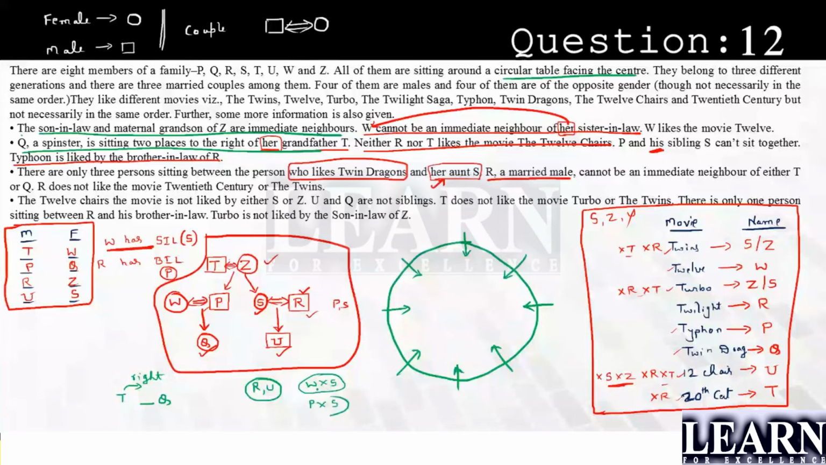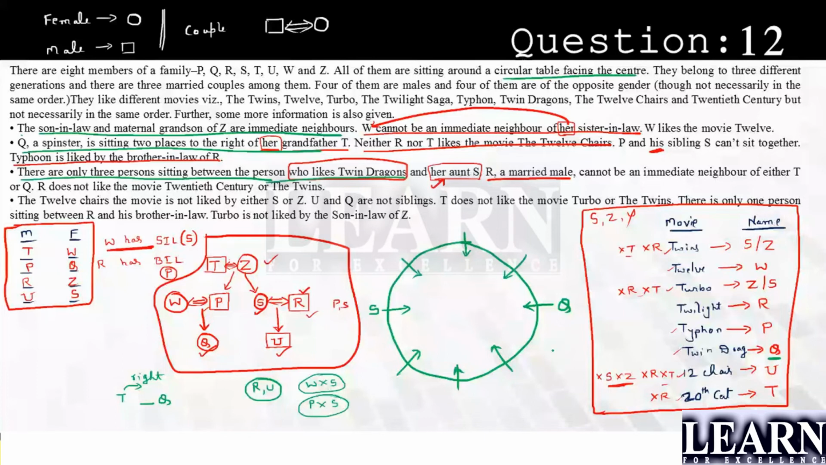Next, there are only 3 persons between the person who liked Twin Dragon and her aunt. The person who liked Twin Dragon is Q, her aunt is S. Between Q and S, there are 3 people. Yes, this is very beautiful information. If you take this as S, this will be Q, because in between we have got 3 people. And this is going to be fixed, because whether you look clockwise or anti-clockwise, it will be only 3 people. So this is the fixed position.